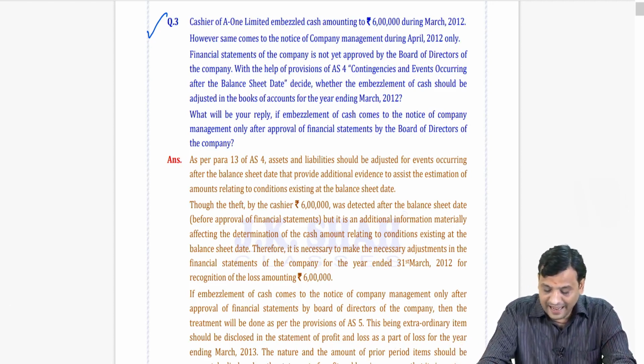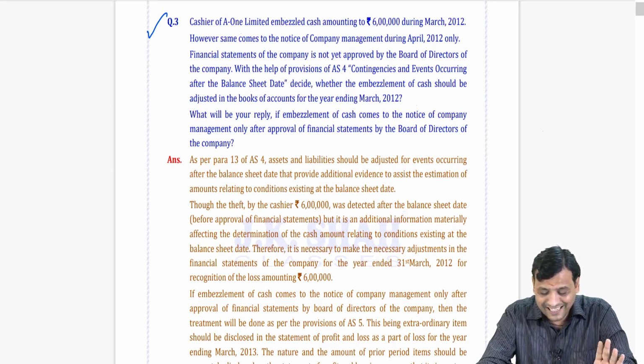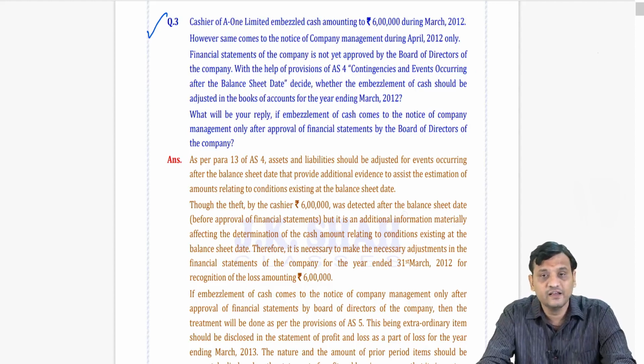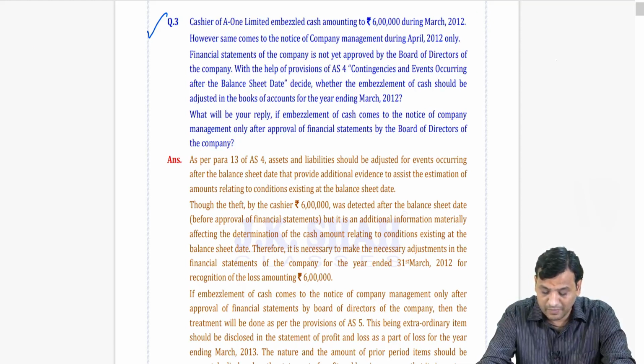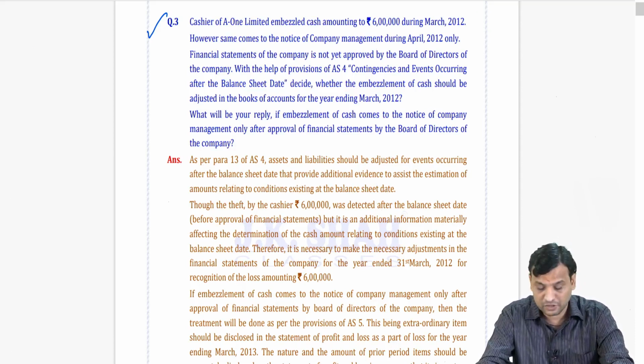Cashier of A1 Limited embezzled cash amounting to 6 lakhs during March 2012. However, the same comes to the notice of company management during April 2012 only. Financial statements of the company are not yet approved by the board of directors of the company. With the provisions of AS4, Contingencies and Events Occurring After the Balance Sheet Date, decide whether the embezzlement of cash should be adjusted in the books of accounts for the year ending on 31st March 2012. What is your reply if embezzlement of cash comes to the notice of the company management only after approval of financial statements by the board of directors of the company?